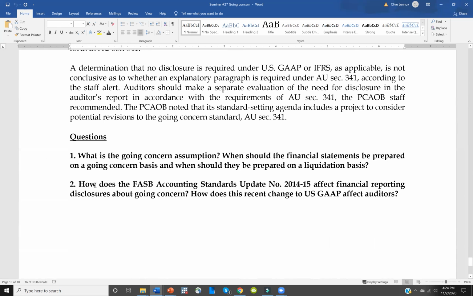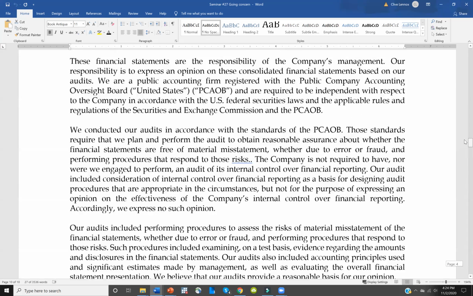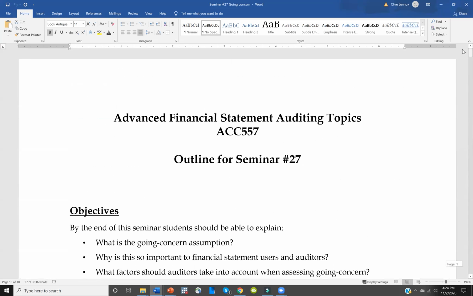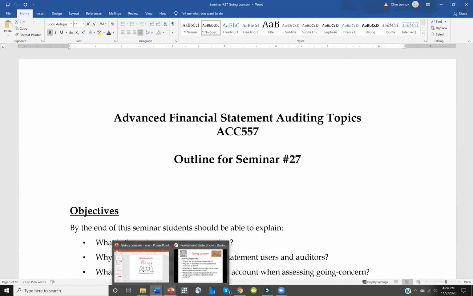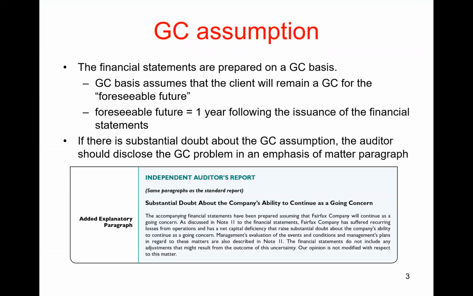That's the first one. And then the second one is, how does the FASB's accounting standards update affect financial reporting disclosures about going concern? And how do you think this recent change to US GAAP affects auditors? That will be covered in the student presentation, and hopefully you'll also have some questions for the presenters to ask. So that's the seminar outline. Let's go back to the PowerPoint slides.